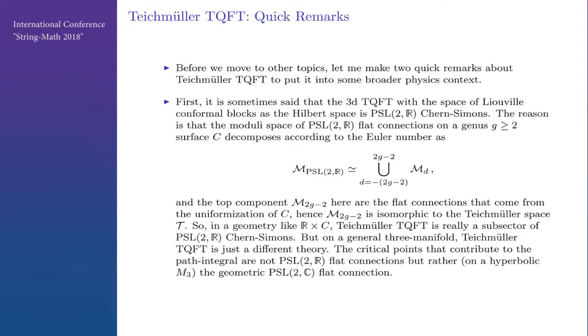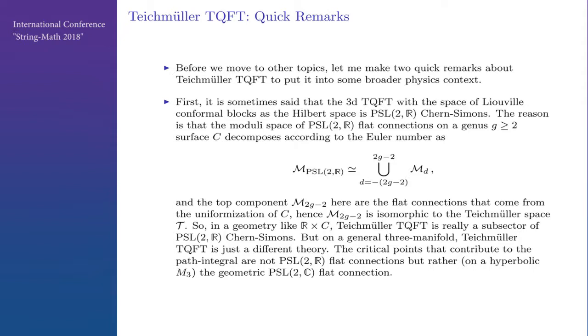And why is that? That's because PSL2R flat connections decompose according to the Euler number. And the top component here are precisely flat connections that come from the uniformization. So the top component is the Teichmüller space. So in a geometry like R times C, the phase space of Teichmüller is just a component in the phase space of PSL2R. Equivalently, the Hilbert space of Teichmüller is a subspace of PSL2R.